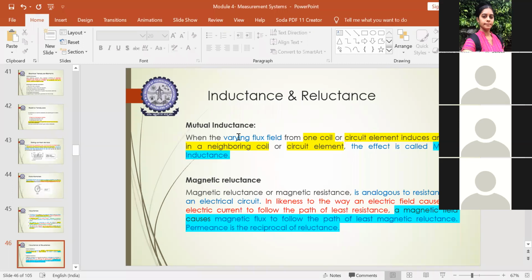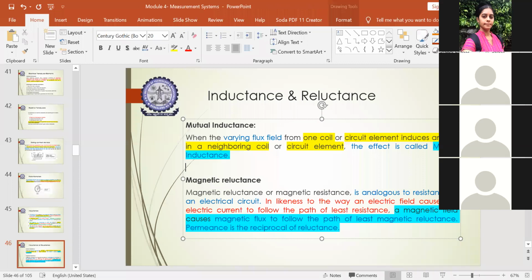So the variation in the magnetic flux which is generated in one circuit will affect the coil or circuit which is neighboring to it, resulting in the formation of EMF, or inducing EMF. And this is called mutual inductance.